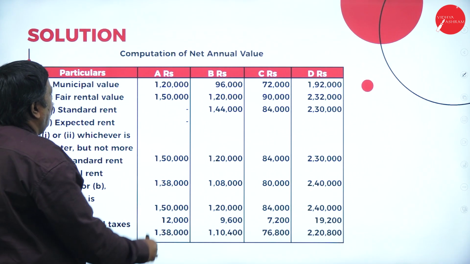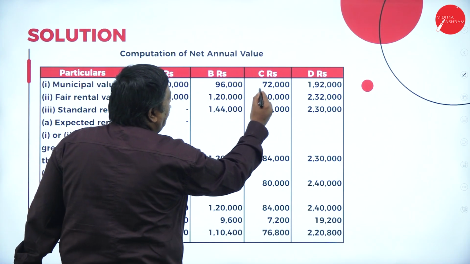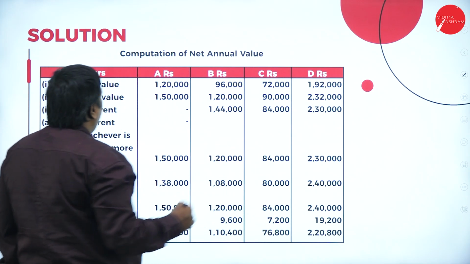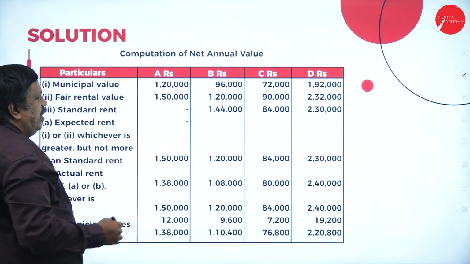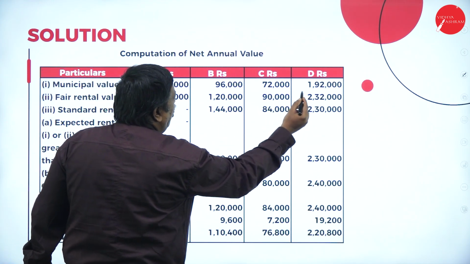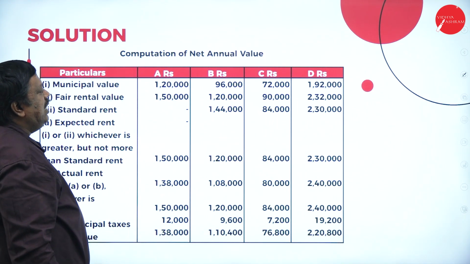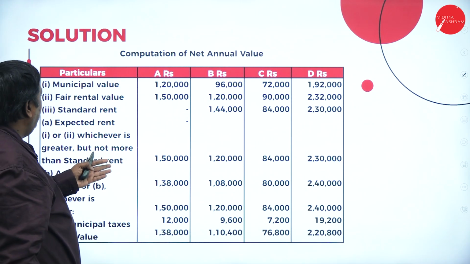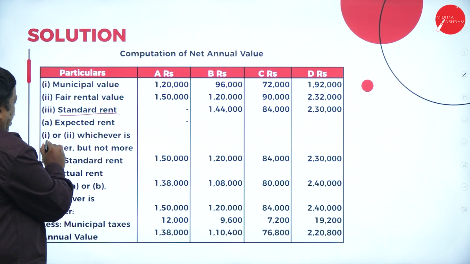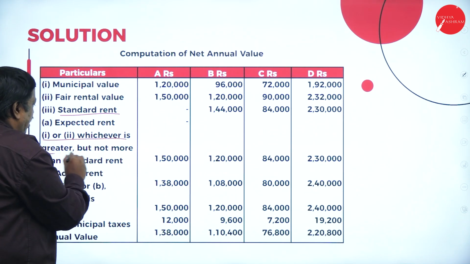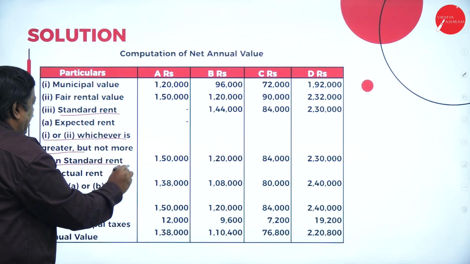So here 1,20,000, 96,000, 72,000 and 1,92,000 is my municipal value, and fair rental value is 1,50,000, 1,20,000, 90,000 and 2,32,000. In these two, whichever is higher, we make a comparison with the standard rent. Expected rent 1 or 2, whichever is greater, but not more than the standard rent here.